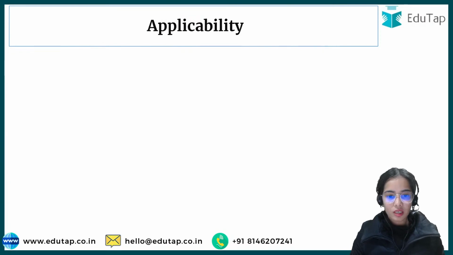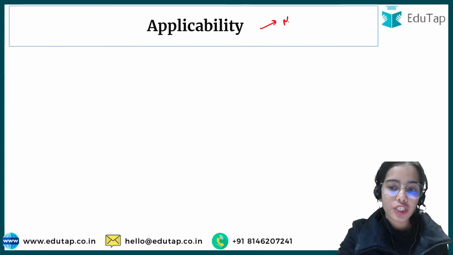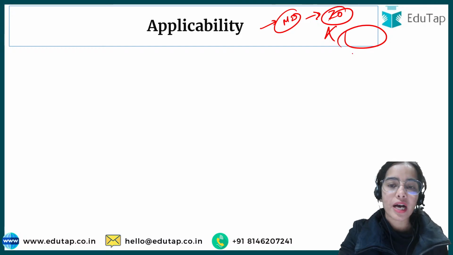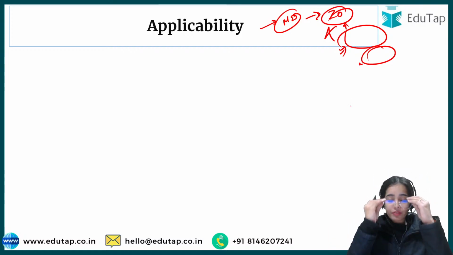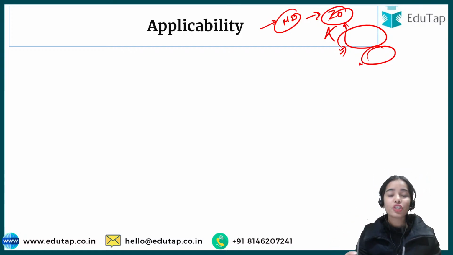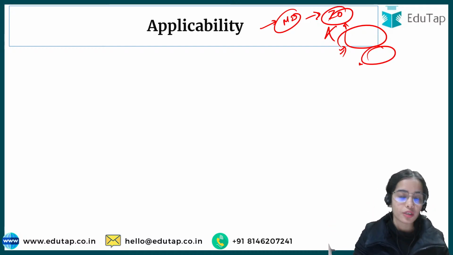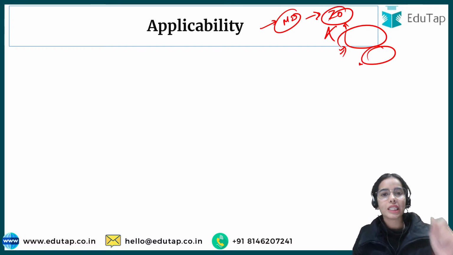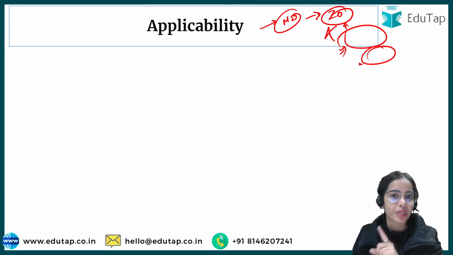Okay. Now, applicability. I have told you that this master direction on the internal ombudsman is not for all the banks or the NBFCs. So which banks have to follow the internal ombudsman? Which NBFCs have to hire the internal ombudsman? Which non-bank system participants have to hire the internal ombudsman? So let's see the applicability in the RBI Grade B 2023 exam. There was a direct question on the applicability, and the applicability is very important from the exam point of view.